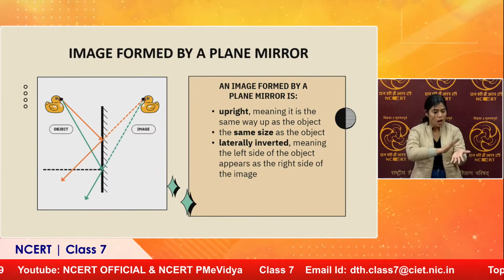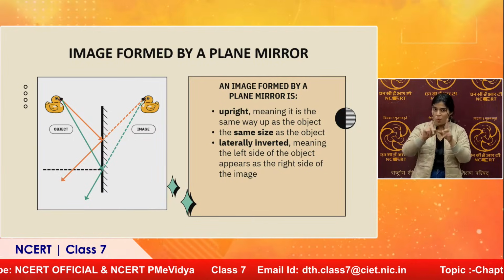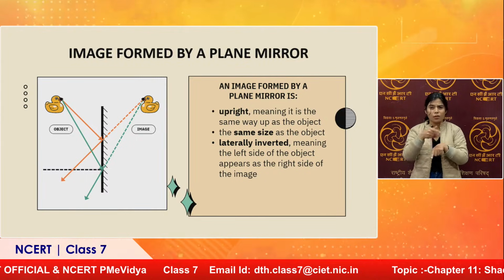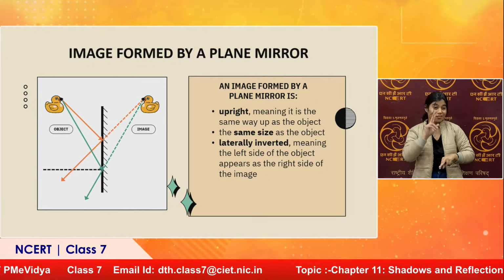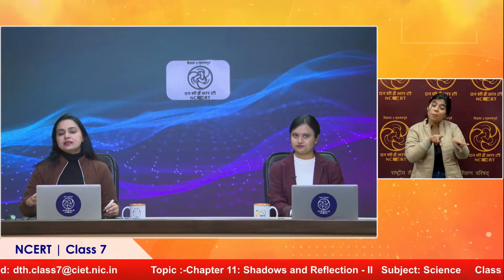And for the same reason, you must have noticed ambulance is written in its lateral inversion form, so that if a person sees it in the rear view mirror, it is the straight word that we see in its image. The word is written over it just so that anybody who sees it in the mirror will see the exact word as ambulance. So that is lateral inversion.